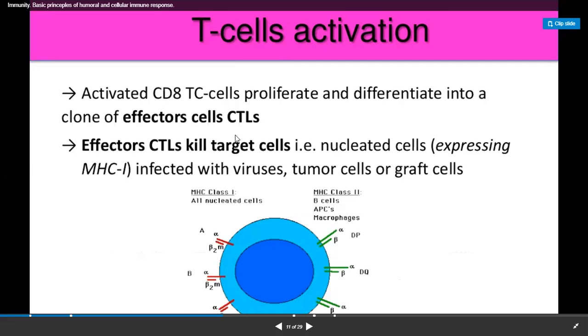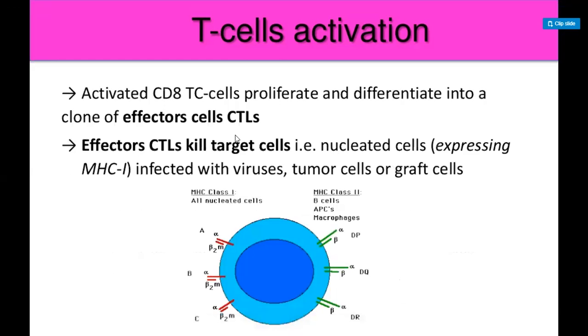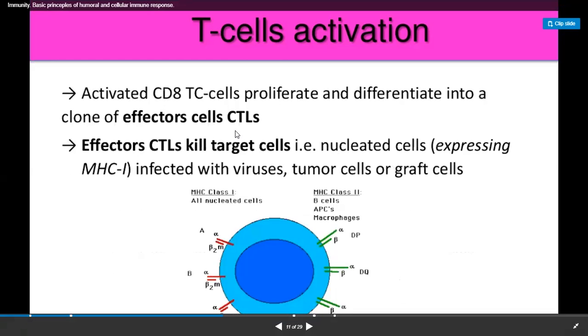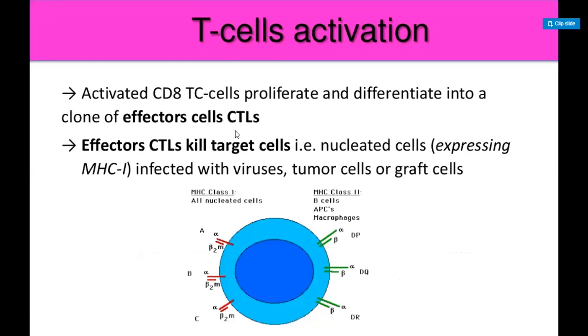activation of cytotoxic cells. How are the cytotoxic cells activated? Cytotoxic cells have a receptor which is known as the CD8 receptor. Similarly, as in the process for T helper cells, in a similar way, some antigen presenting cells secrete a cytokine, which is interleukin 1, and this interleukin 1 activates both antigen presenting cells and T cytotoxic cells.